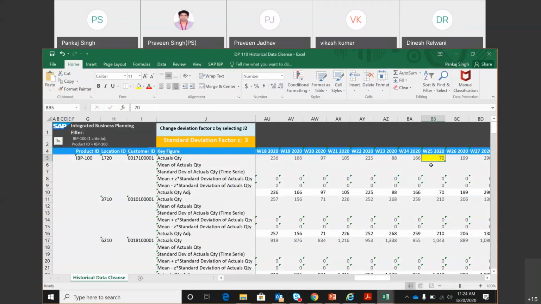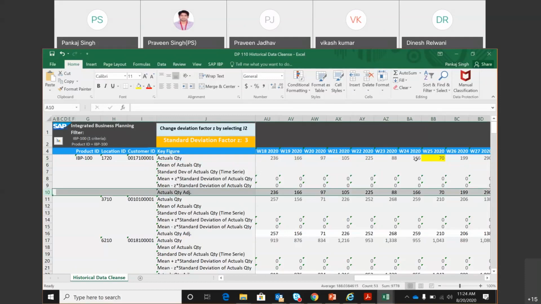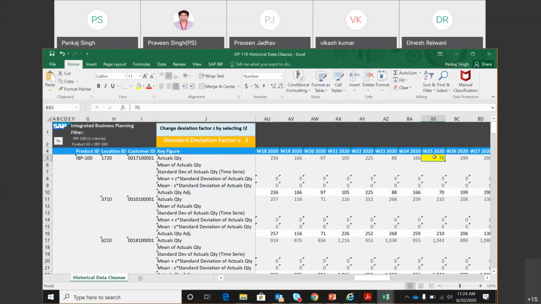But if it puts the value, then the mean of this key figure will change. So we can try that, whether it accepts that number or not. But the best practice is that we don't tamper with this key figure, because it is a fact that has happened in the past, and the planner needs to know that. Any adjustment, any correction that we do, we keep in another key figure. So the practice is not to play with this number.